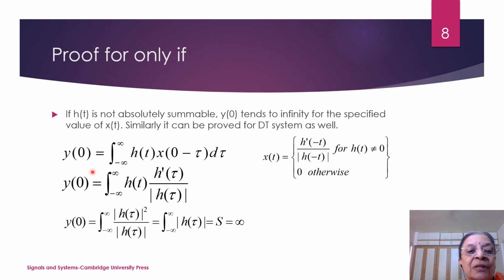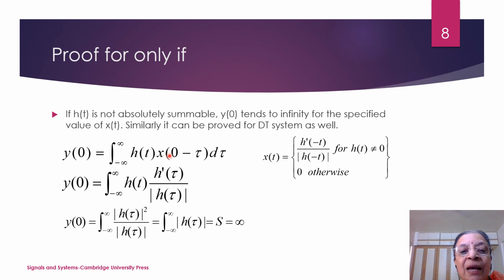So consider y(0). y(0) is the integral from minus infinity to infinity of h(τ) x(t − τ). Now t is equal to 0, so I am putting t equal to 0 here, x(0 − τ) dτ.